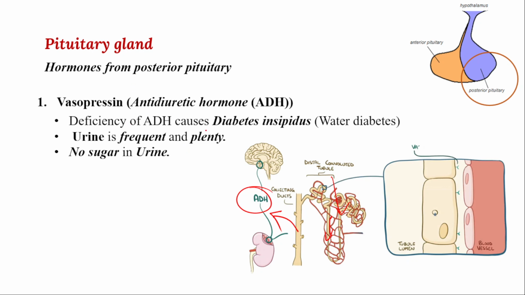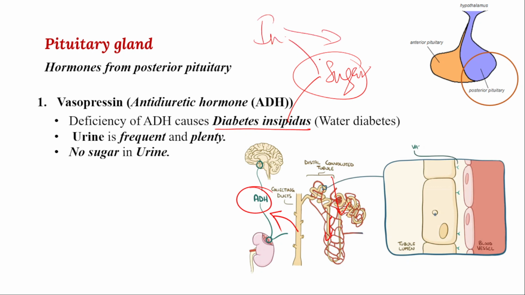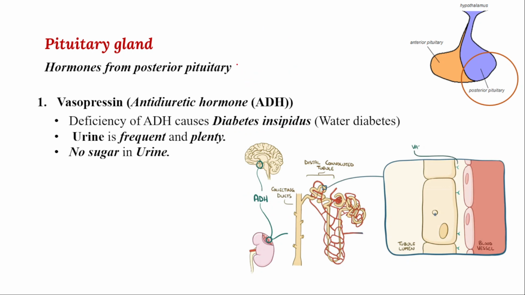And one more thing we can check is that this is a different type of diabetes. No sugar will be there. Why? Because insulin is proper, so the sugar level will be maintained. But because of ADH down regulation or malfunction, water imbalance takes place in the kidney, so continuous water loss takes place in Henle's loop, which leads to watery urine, and you can see tasteless, sugar-free urine is excreted from the kidney.